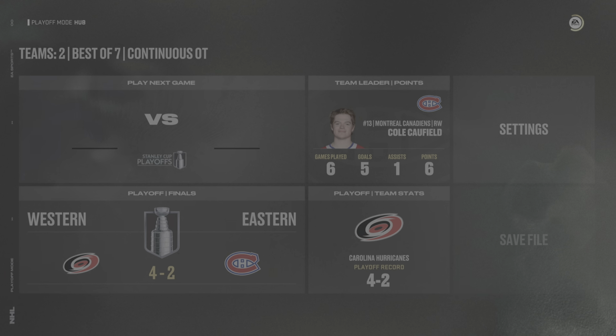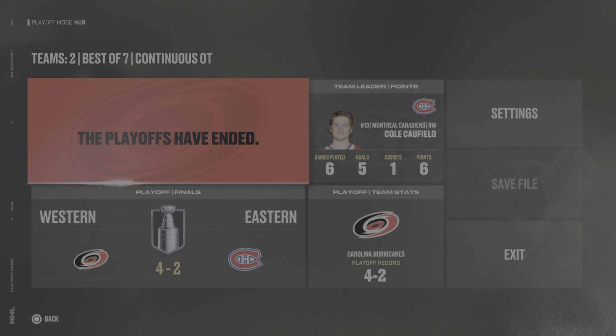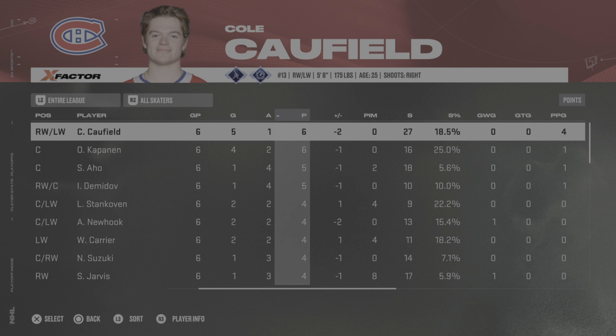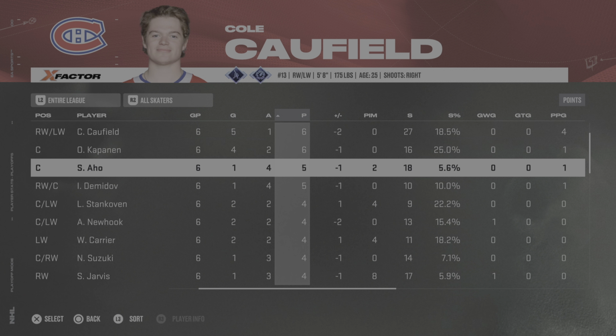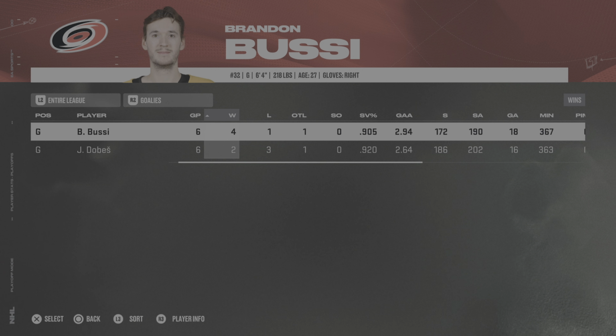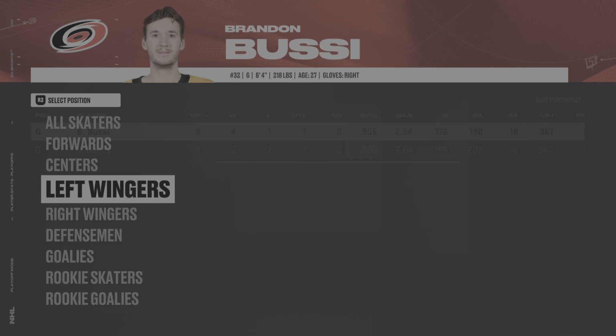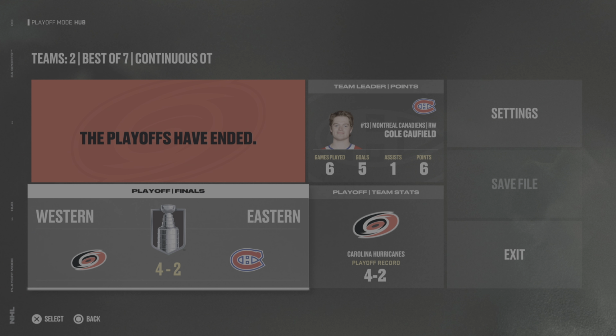That does it. 2-1 win. 4-2 Carolina is what EA says for the series. They say it's going to be over in game 6. Point leaders end up being Caulfield, Kapanen, Aho, and for the goalies, Bussy with a .905 and Dobish with a .920. But Montreal's just not able to get that done there. 4-2. So they say that Carolina is heading on to the finals, where, in the last video I did, they will meet the Colorado Avalanche.